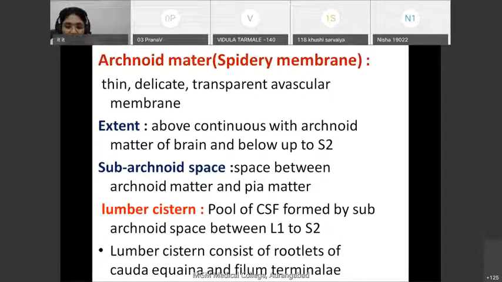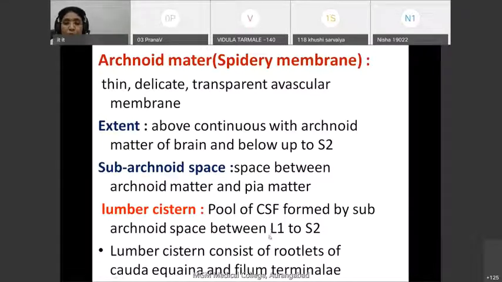In certain conditions, we want to examine the cerebrospinal fluid, for example in meningitis, multiple sclerosis, malignancy of brain and spinal cord, and even GBS, Guillain-Barré syndrome. In these also, we want to examine the spinal fluid, and at that time we have to collect spinal fluid by doing lumbar puncture, and this lumbar puncture is done in this space.